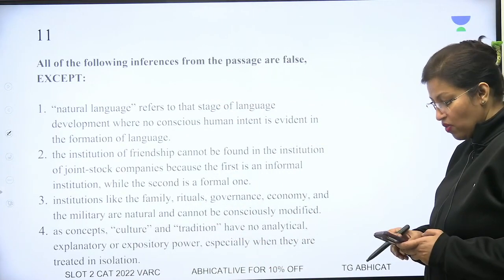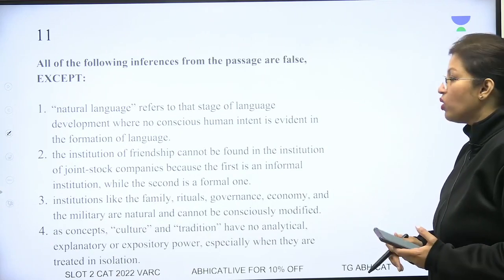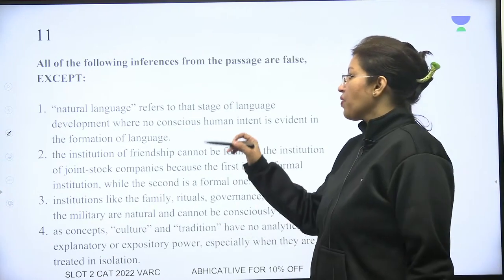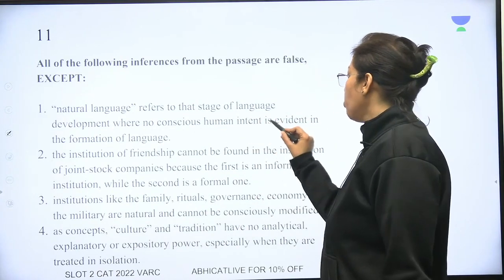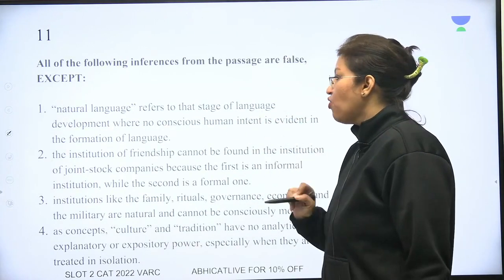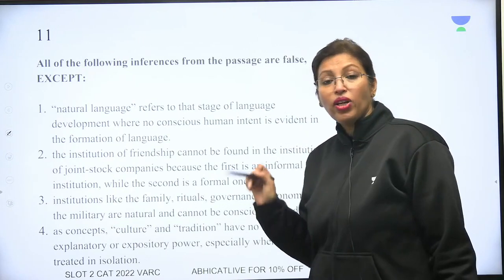तो पहले हम false वाले मार्क कर लें और फिर जो बचेगा वही हमारा करेक्ट आंसर हो जाएगा. तो देखते हैं. Natural language refers to that stage of language where no conscious human intent is evident in the formation of language. Okay. Now, interestingly, this is the one that is true.